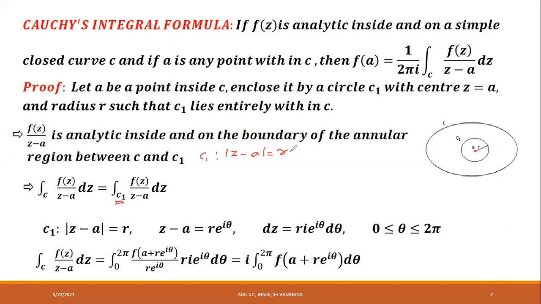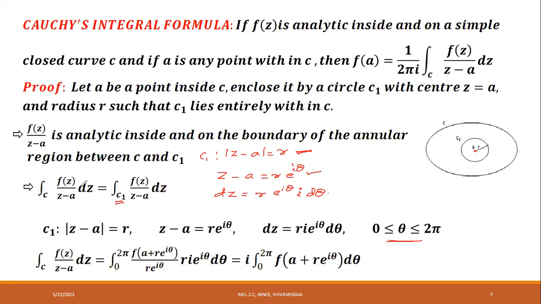Writing modulus of z minus a equal to R is the same as writing z minus a is equal to R into e power i theta. Both are the same expressions. Therefore, dz is the derivative of z minus a. R is constant, the radius of the circle. The derivative of e power i theta is e power i theta into i d theta. Since C1 is a circle, theta takes values from 0 to 2 pi.